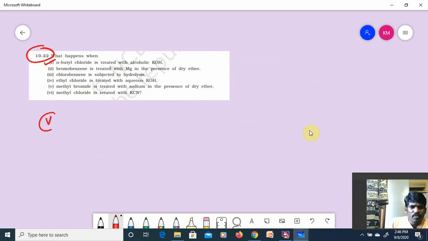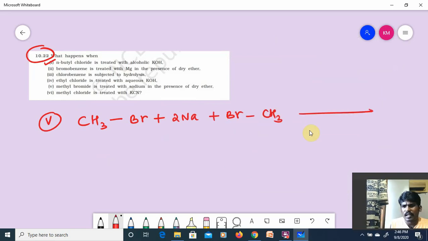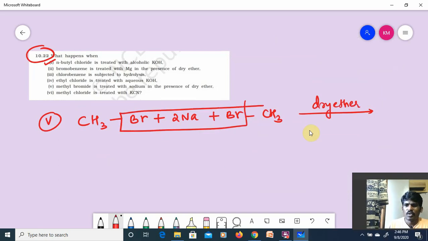So now fifth one, methyl bromide, CH3Br, treated with sodium in the presence of dry ether, means another mole of methyl bromide should be taken. Then which reaction? Your favorite reaction, guys. 2NaBr will be removed. CH3, CH3. This is called ethane, right? Plus 2NaBr is removed. Okay.